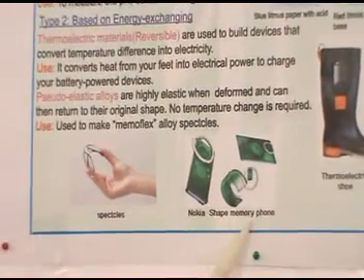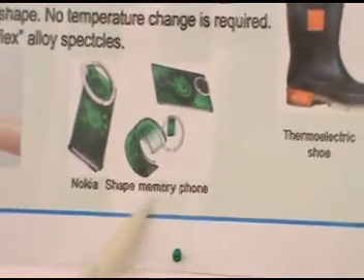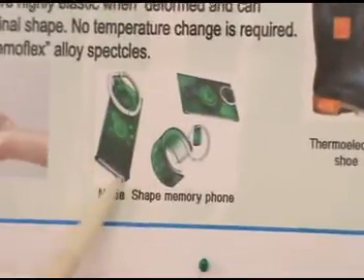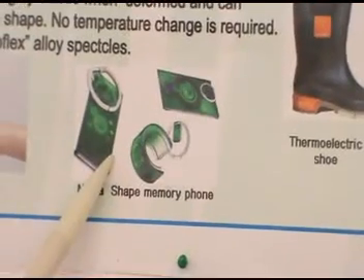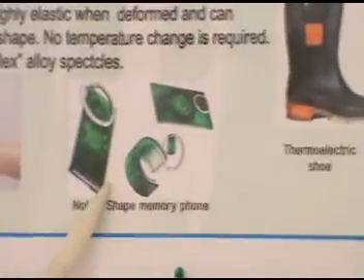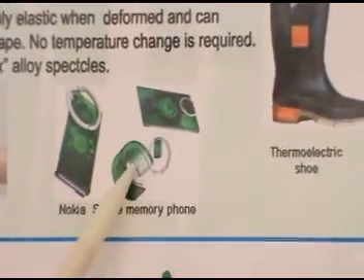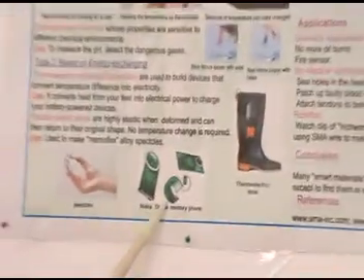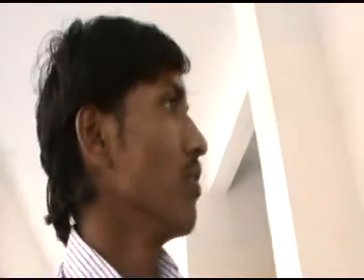Another one is a shape memory phone, newly developed by the Nokia company. If we want to place a mobile phone, it takes some space. We have to place it in our pocket, on our table, in a pouch, or hold it in hand. Instead of that, we can wear it like our wristwatch, and after giving the load, it will come back to the original shape. Then we can use this material in another form. Shape memory. Next.